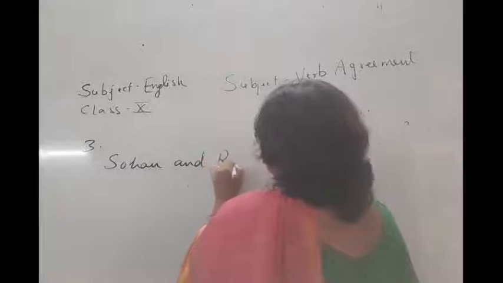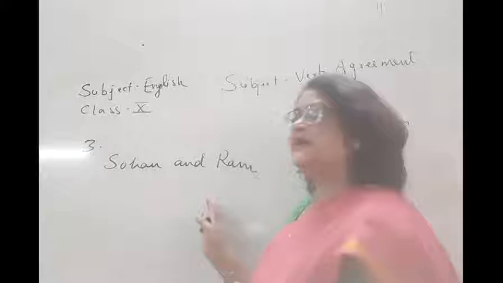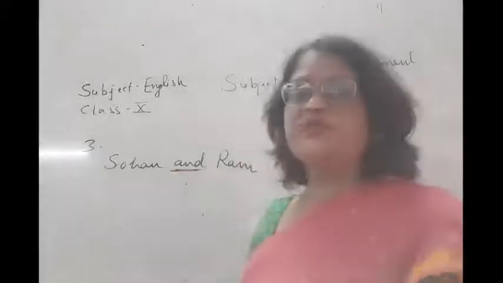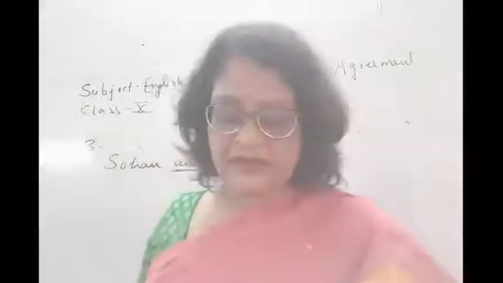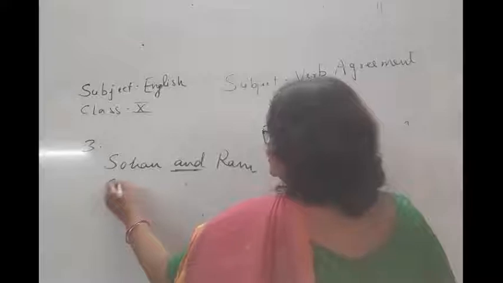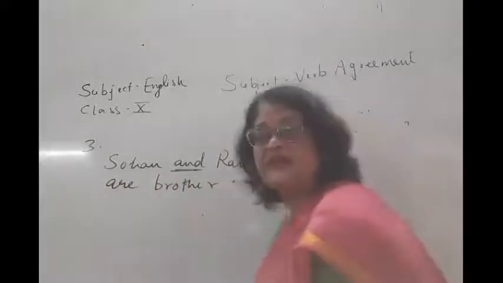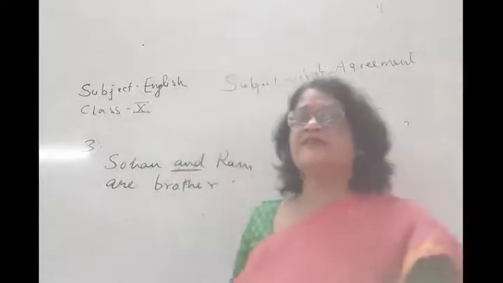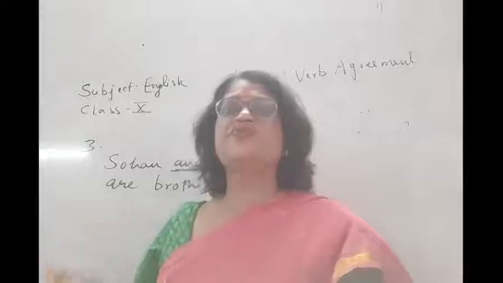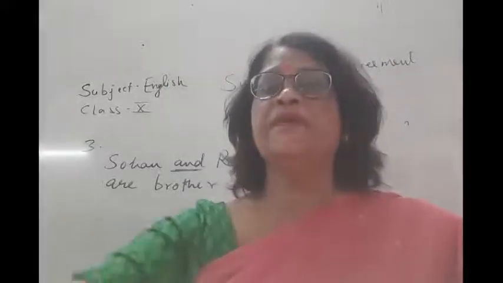So these are what? Two singular subjects connected by and, here we will use a plural verb. Sohan and Ram are brothers. So if two subjects are there and they are connected by and, then we will use a plural verb. This is rule number 3.